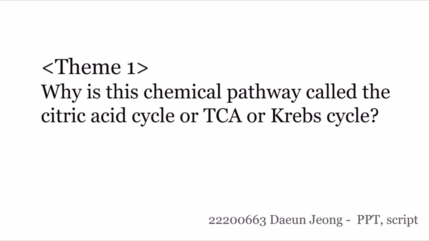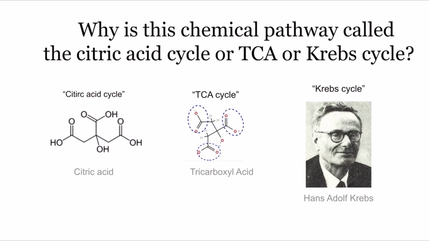Theme 1. Why is this chemical pathway called the citric acid cycle, or TCA or Krebs cycle? It is called the citric acid cycle because the material produced in the first step of this cycle is citric acid. And we can also call this the TCA cycle because citric acid, which is the starting material, is a type of tricarboxylic acid. It means that there are 3 carboxyl groups. This pathway is also called the Krebs cycle because it was discovered by a British biochemist named Hans Adolf Krebs.